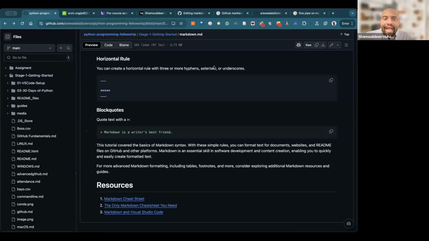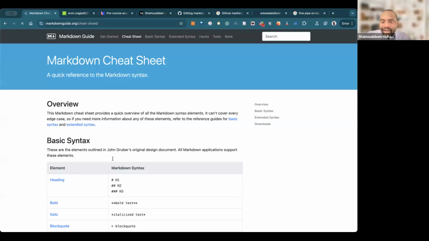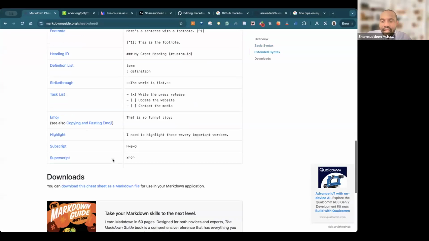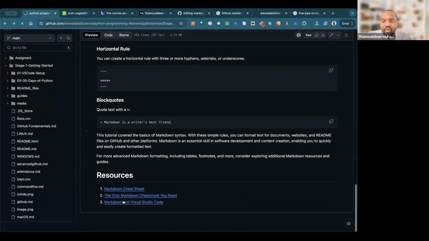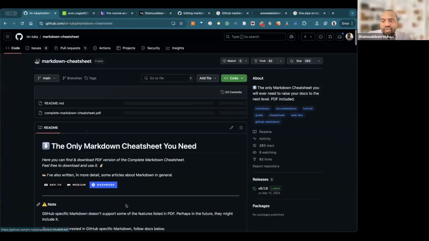For those of us that are asking how I can learn more about Markdown and tables, there are resources here that we already put. Markdown cheat sheet. If you want to learn more about Markdown, come here. You can learn a lot. Not only this one, there is something here also: The Only Markdown Cheat Sheet You Need.